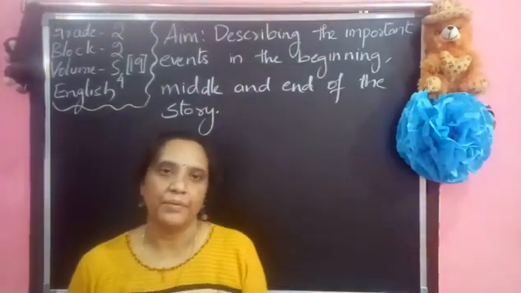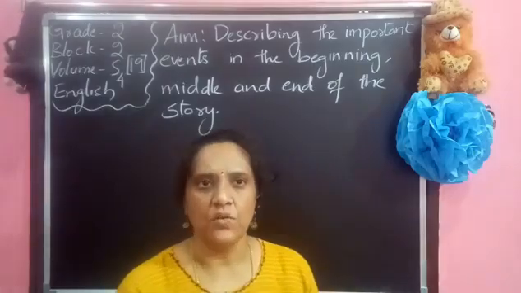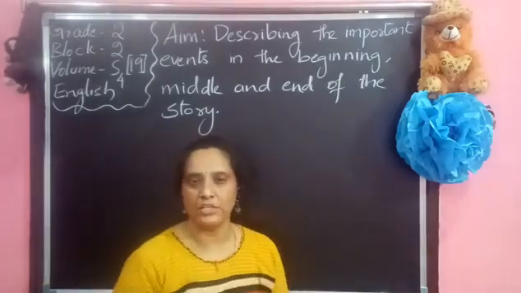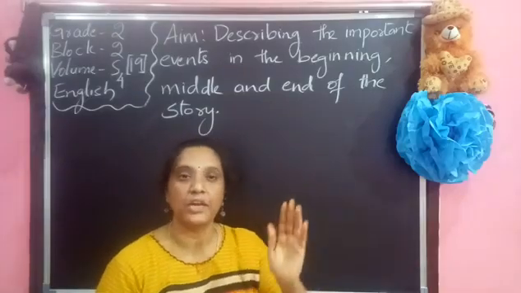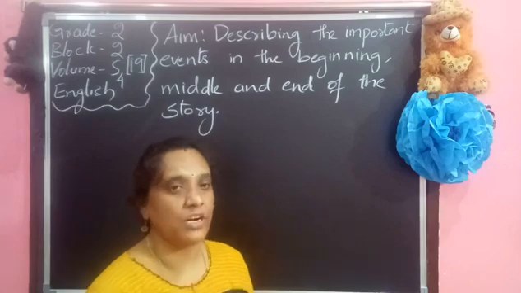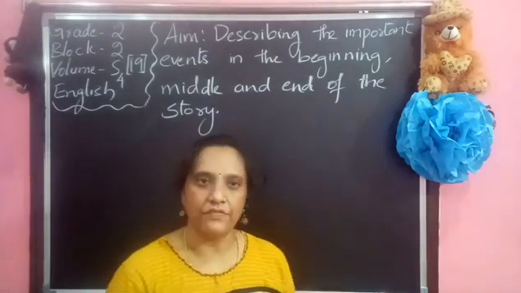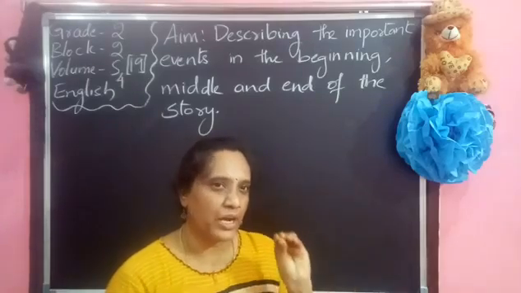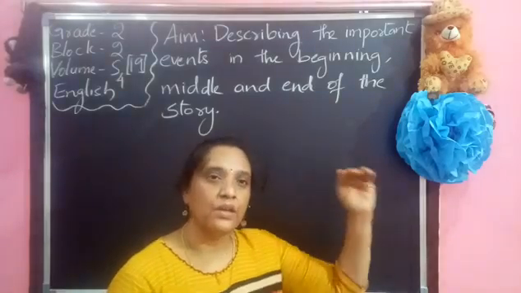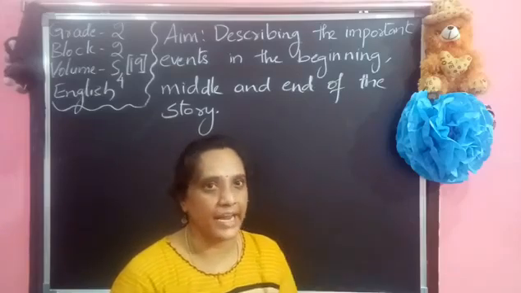Hello kids. Previously, from Anya and the Dragon lesson, we had learned the order words: how to use the order words and how to keep them in order. So what did we do there? We used the order words first, next, then, after that, finally. By using these words we told the story. We completed how to say the story.